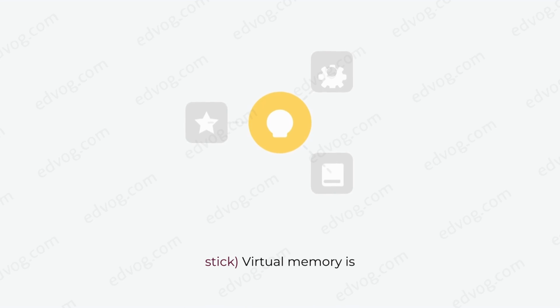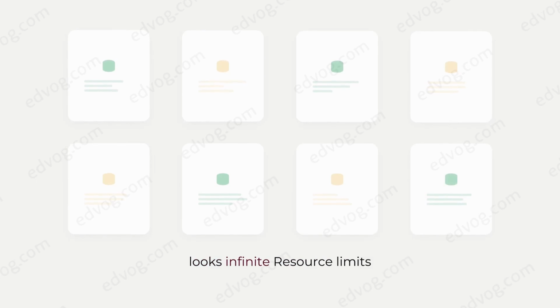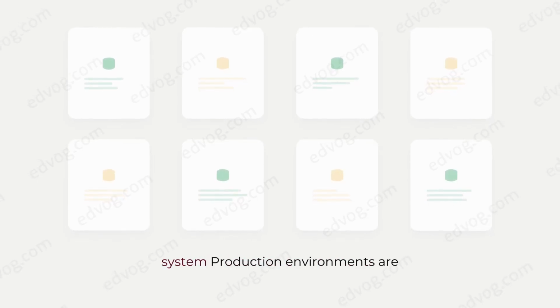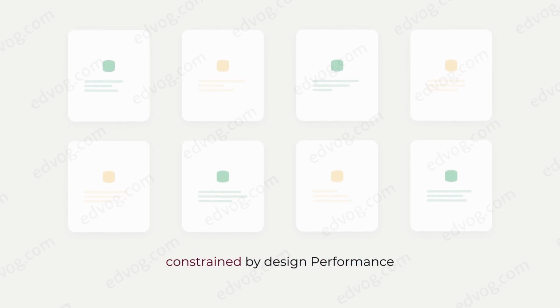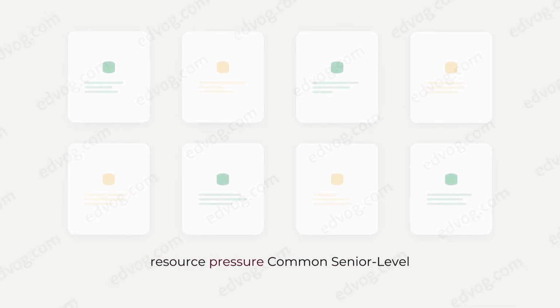Mental models, what must stick. Virtual memory is an illusion managed by the kernel. Memory is finite, even if it looks infinite. Resource limits exist to protect the system. Production environments are constrained by design. Performance failures often originate in resource pressure.